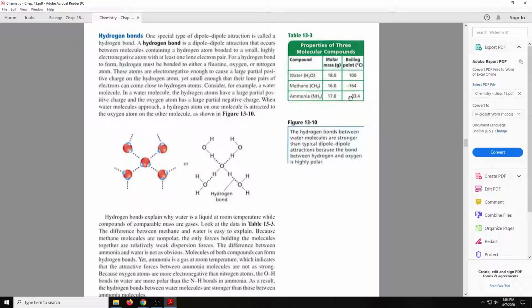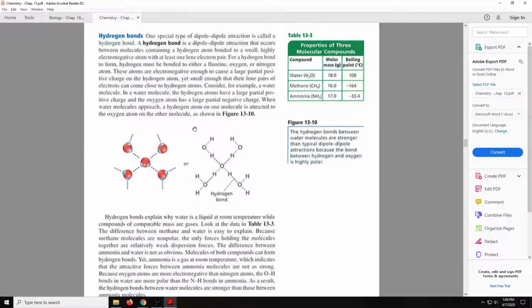Since they can't hold on to each other, they escape as a gas. Water we would expect to do the same thing, but because of these hydrogen bonds, because it's oxygen, and oxygen's so electronegative, it gets to stick together. And because it sticks together, it's a liquid at room temperature when these guys are gas at room temperature.